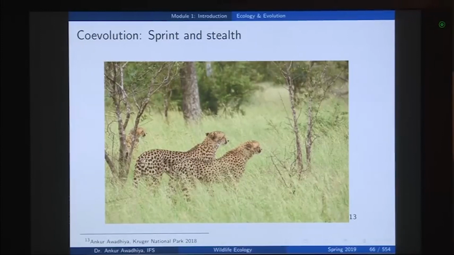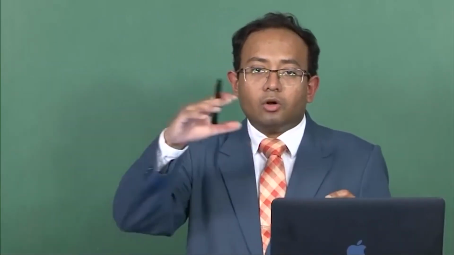So, what we are observing here is that if you have two or more species that interact closely with each other, in those situations the evolution of one species leads to the evolution of the other species, and the evolution of any species becomes dependent on all the evolutions that are happening in all the other species. So, they all become linked together. Now, why are these organisms interacting so closely with each other? Well, that is because of ecology.